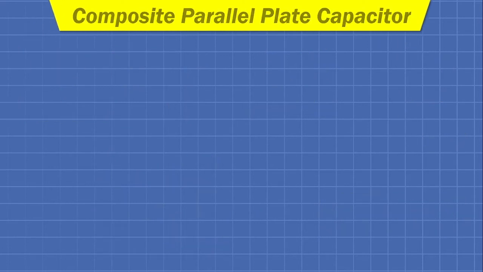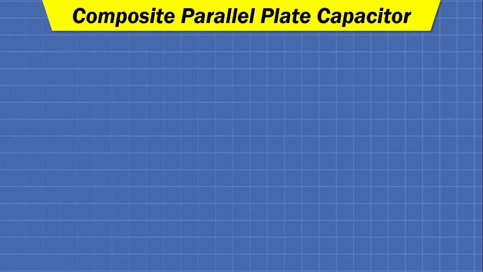Moving further, composite parallel plate capacitor. Now after understanding this concept of series and parallel capacitors, many a time we require a variable capacitor.